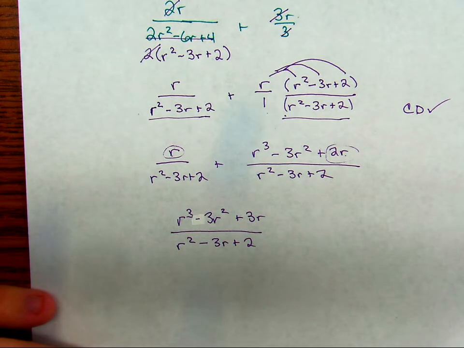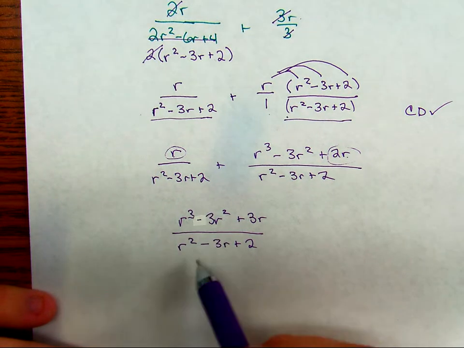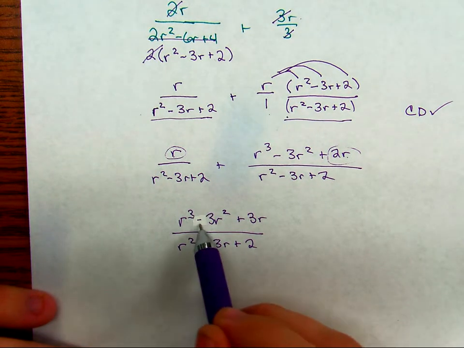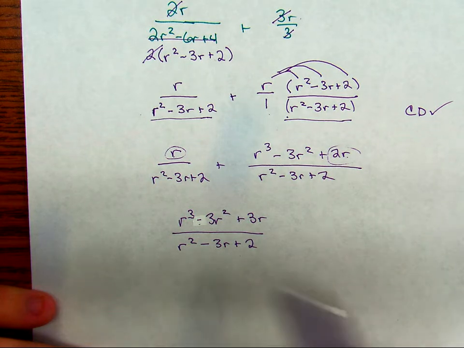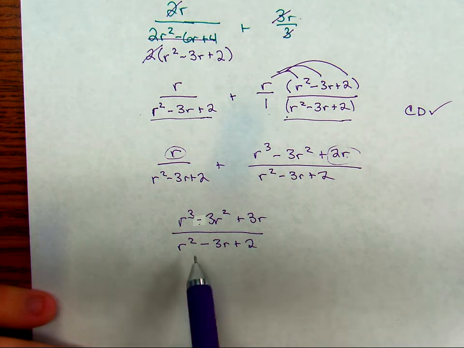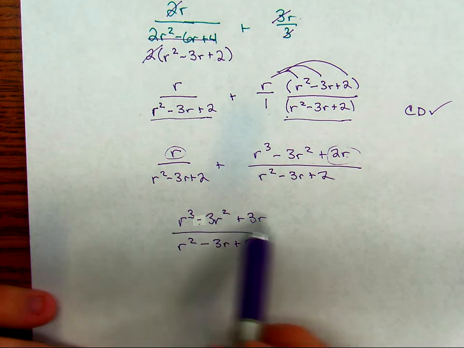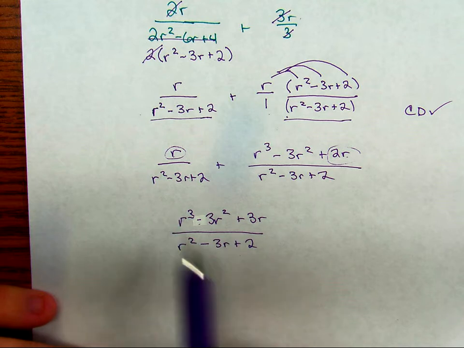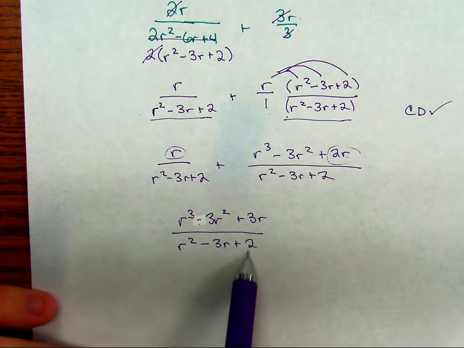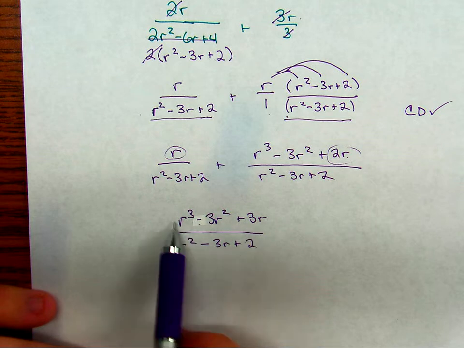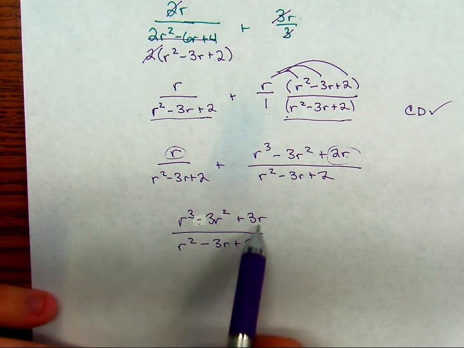Check this problem, see if we can do any kind of further reducing. We don't want to cancel anything because this is adding. We can only cancel things that are multiplied. Okay. Yes, I can pull a GCF of r out up here. But is there a GCF of r in the bottom that I can pull out? No. So there's really no point to pulling out that GCF. There's no benefit. So we're just going to leave this numerator.